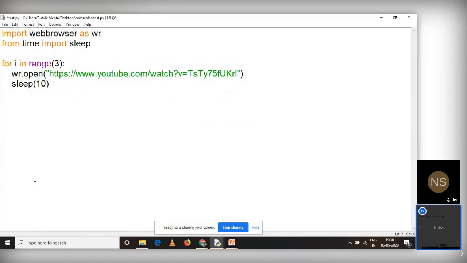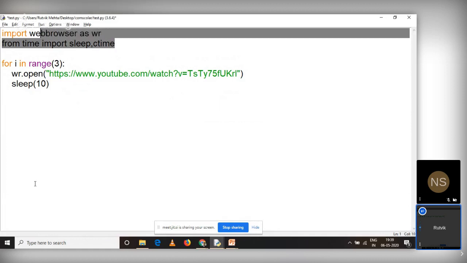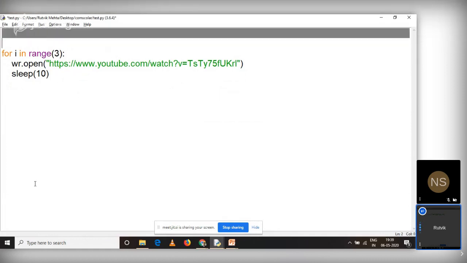There is one more. You can do it like this: from time import star. And this is also another way to import all the functions in your program. So from the time module, import all the functions. Star means all. And if you want to work with multiple functions, you can separate them with a comma. So let us say sleep, and let us say ctime also. Ctime gives you the current time. You can work it like this also. There are other ways to import modules, but this is how you work with inbuilt modules.